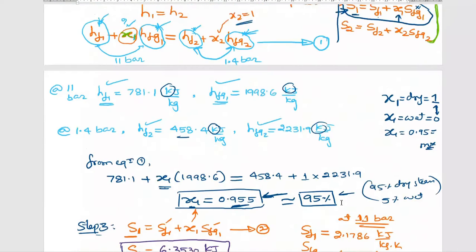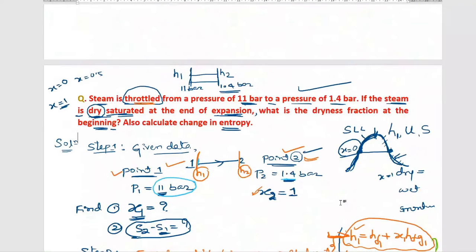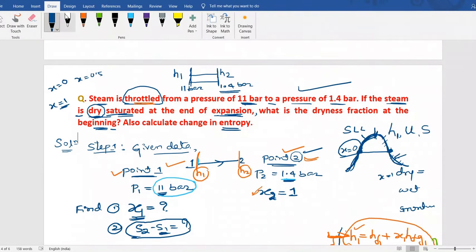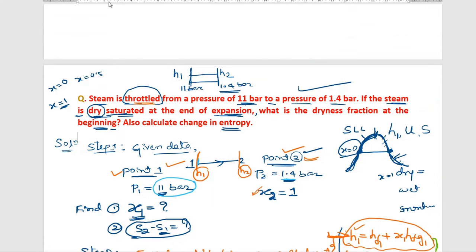Now, dear students, I will change the values slightly. You try and tell me how much you get. Steam is throttled from a pressure of, instead of 11 bar, you take 15 bar. I will change the condition.